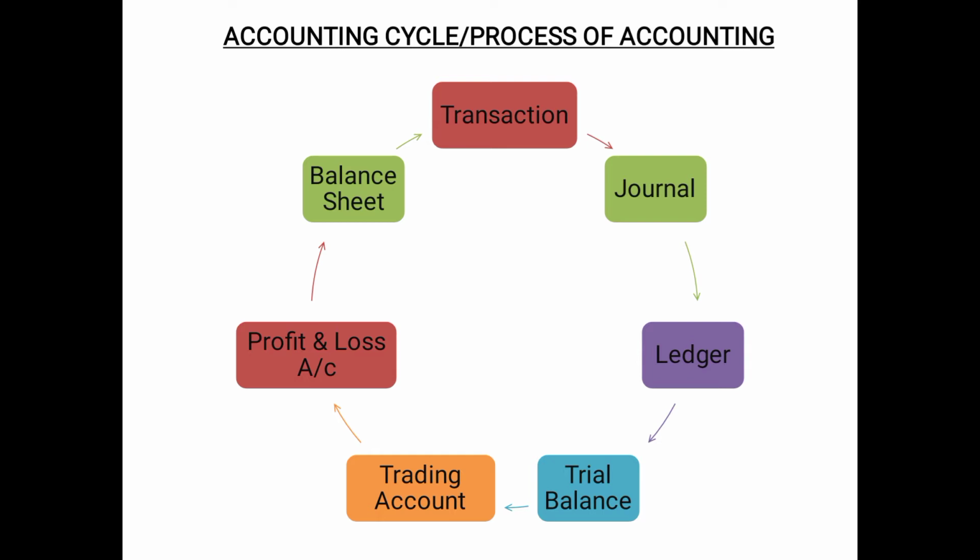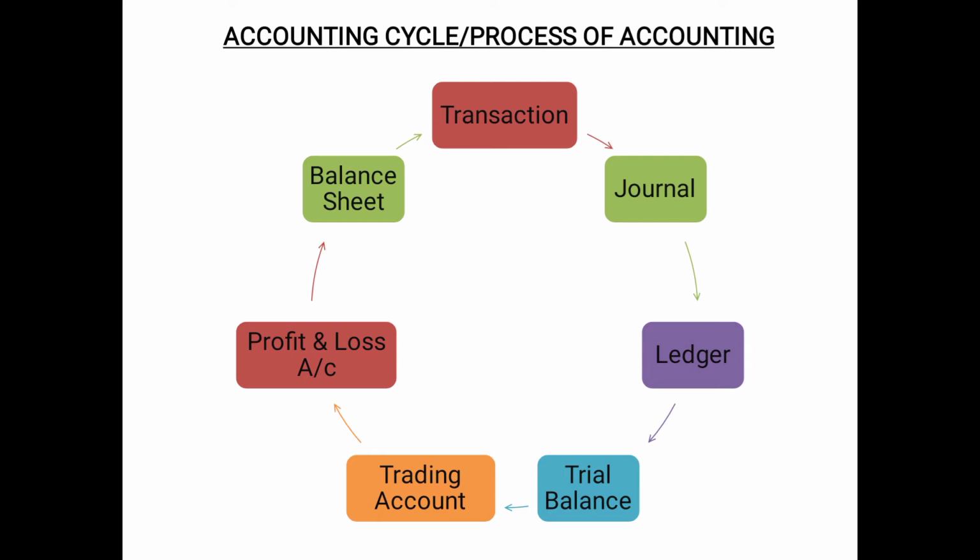Then as soon as the work of classification is over, we have to balance the accounts and summarize them. For summarizing them, we prepare a separate book which is known as the trial balance. So as soon as the ledger work or the classification work is over, we prepare the trial balance, which is prepared to summarize the ledger balances. As soon as the work of summarizing is done, we have to do the work of analyzing.